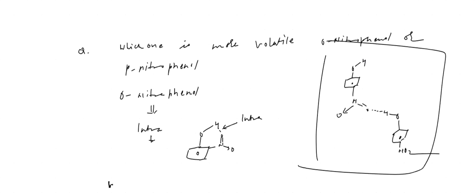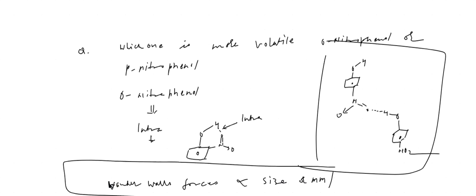Van der Waals forces are proportional to size or molecular mass. So in which case is molecular mass more? In this case where association is there, many molecules with a large number. So here the interaction is more, so more interaction means higher boiling point, and higher boiling means less volatile. Less volatile means less vapor pressure. Okay, understood, sir.